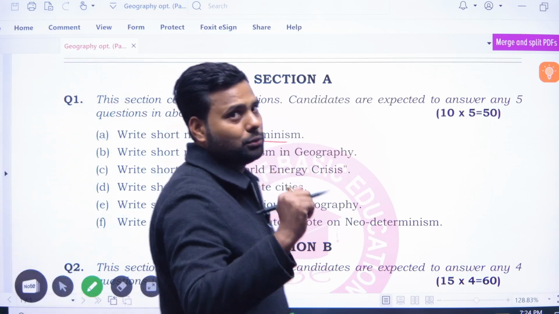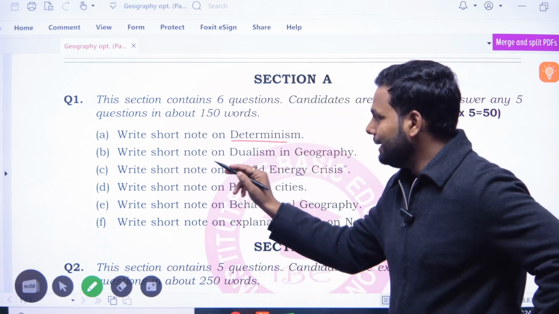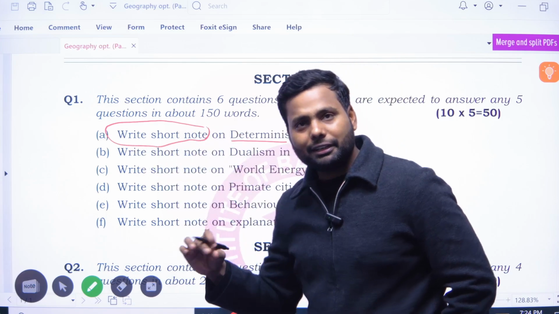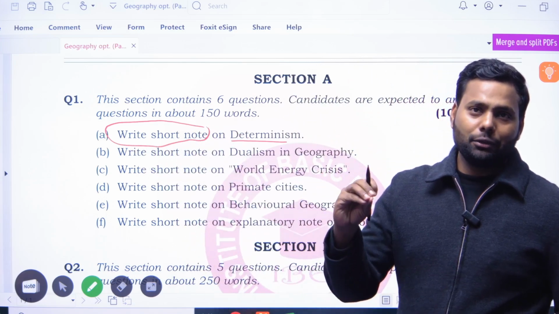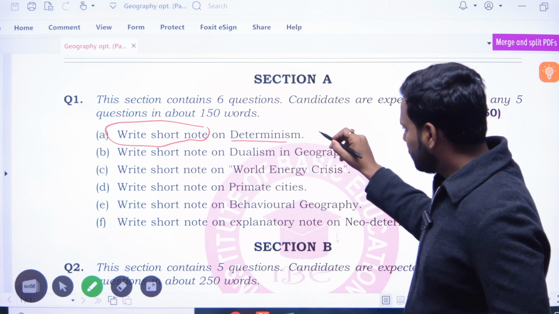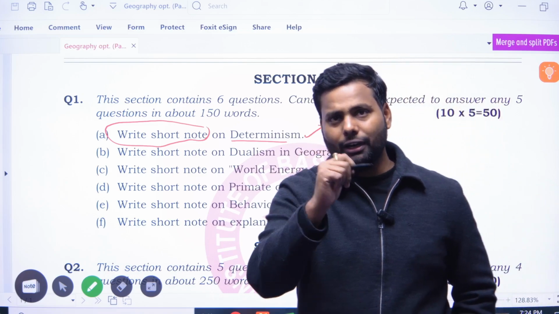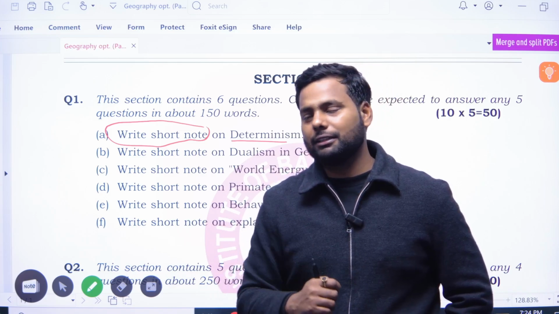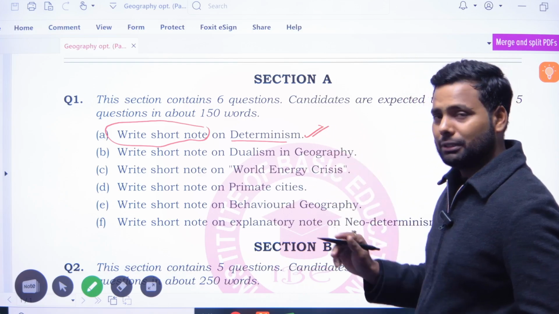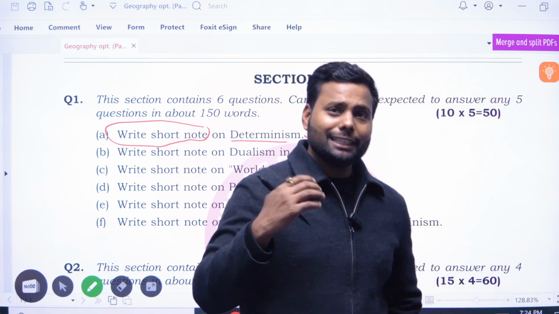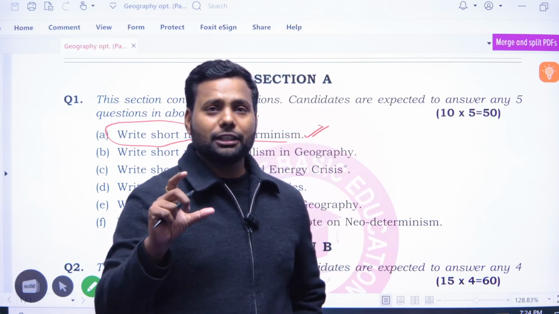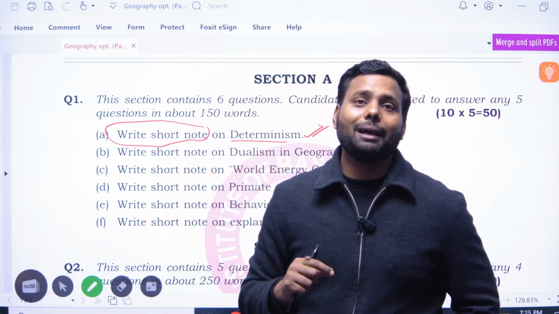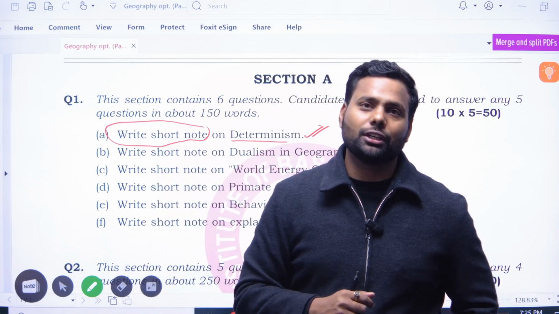Write a short note on determinism. Whenever the question says write a short note, it means we cannot go into detail on the topic. You can approach this question in a very short, crisp way. What is the meaning of determinism? Determinism says in one line that nature is supreme, nature is the dominating factor, and nature is a dictator. Man is a slave of nature.